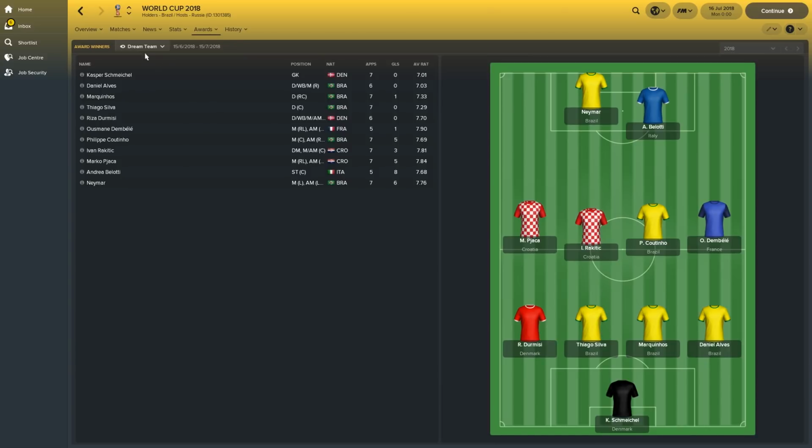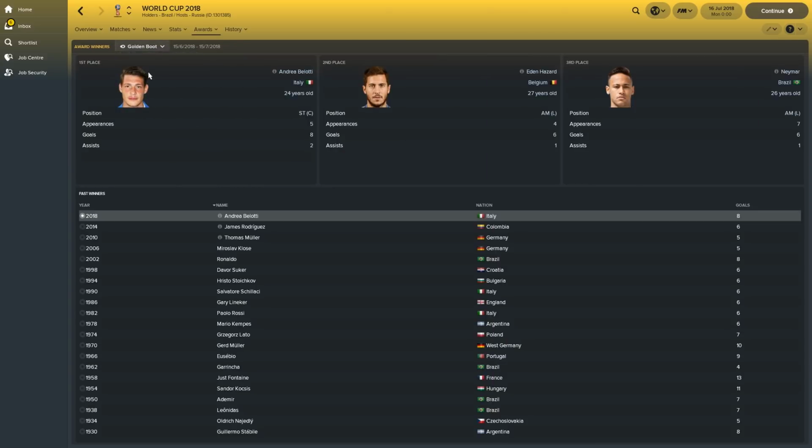Dream team. This is the dream team. Lots of Brazilians in there, as you'd expect. The Golden Boot went to Belotti of Italy, who scored 8 goals, with Hazard and Neymar second and third.